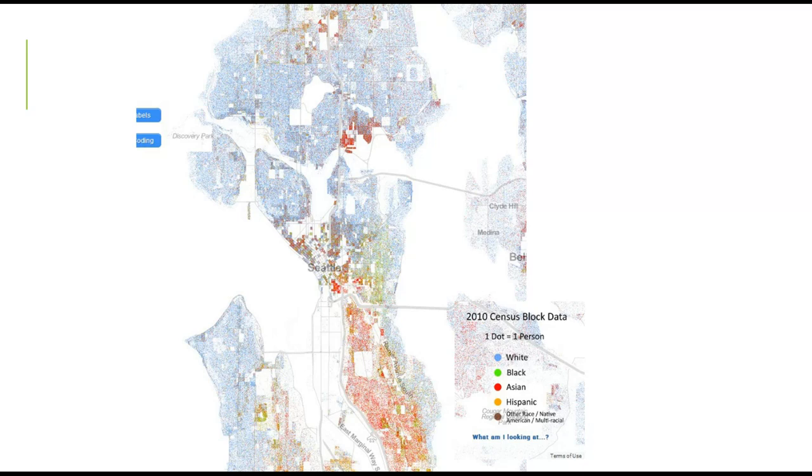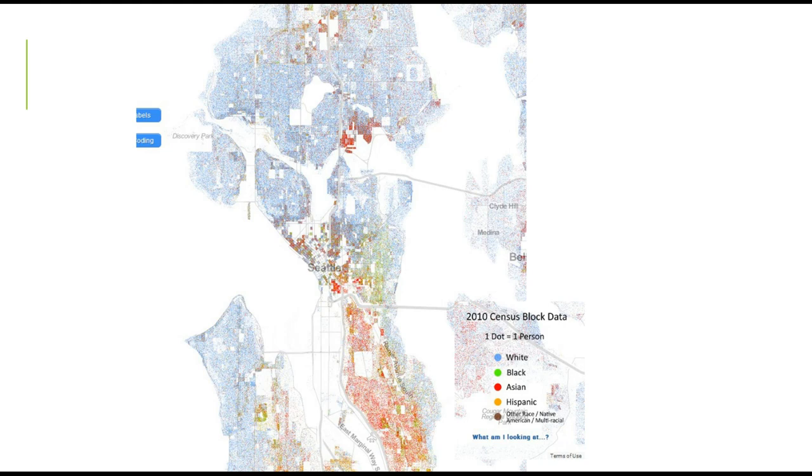What should stand out to you is that on the lower left-hand side of the map, that is West Seattle, and it is predominantly white. If you move directly up the map, you'll see a couple of different spots that are also predominantly blue, and those are Queen Anne, just above downtown, and you also have Magnolia on the far left, where it says Discovery Park up there.